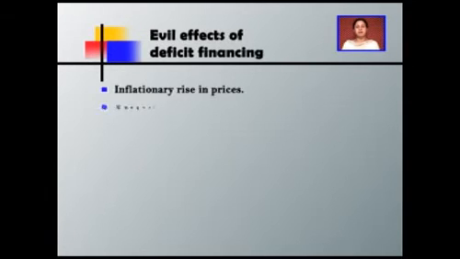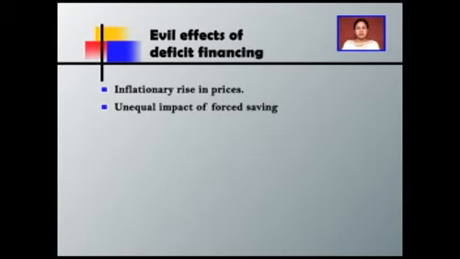Second, unequal impact of the forced saving. Deficit financing is basically responsible for the forced saving on the people of the economy. But it is not balanced from the side of the government, because the effect of the forced saving falls more heavily on the people who belong to the fixed income group, because they need to save more. Whereas the profiteering class, the profit earner class, keep on enjoying and reaping the profits.